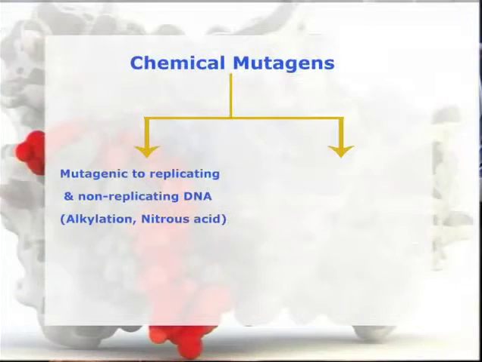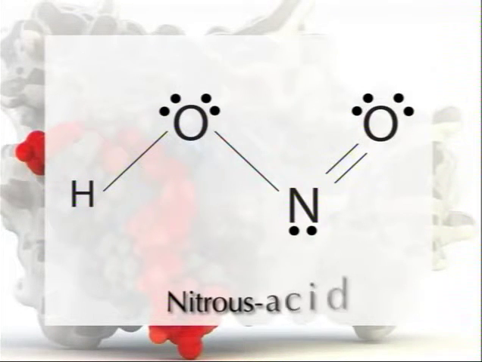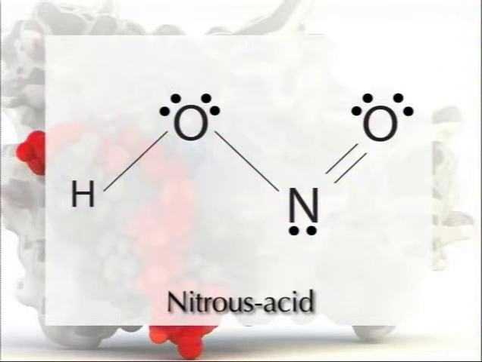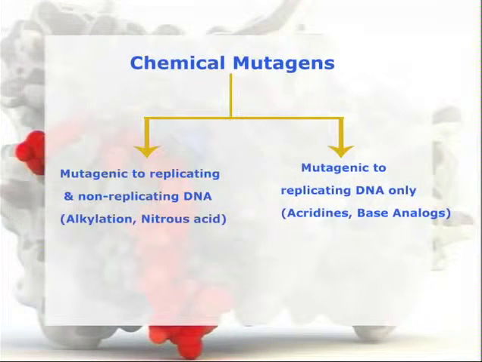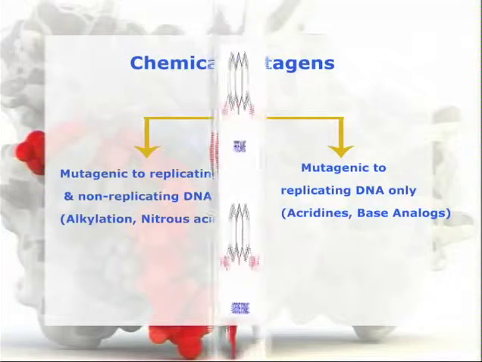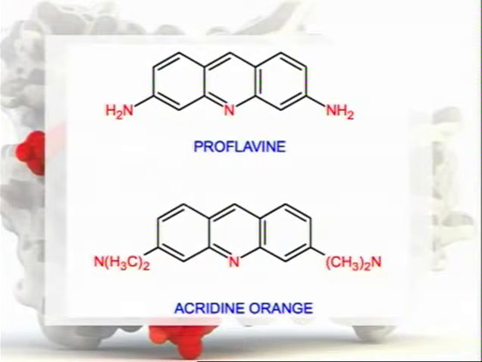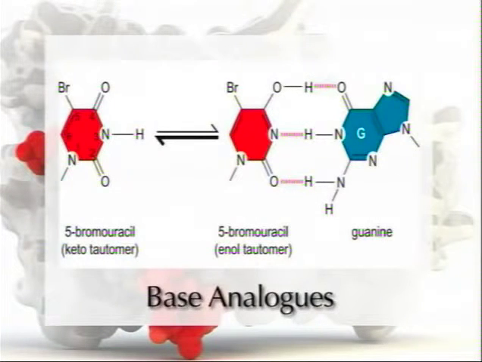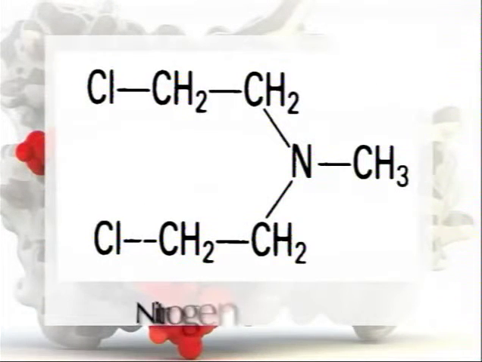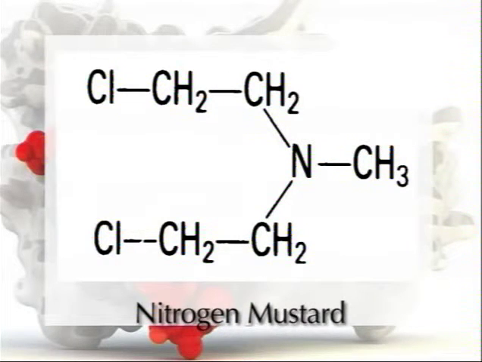Chemical mutagens can be divided into two classes. Number one, those that are mutagenic to both replicating and non-replicating DNA, such as the alkylating agents and nitrous acid. And number two, those that are mutagenic only to replicating DNA, such as acridine dyes and base analogues. The nitrogen mustard was the first example of a chemical mutagen. This nitrogen mustard, which is a component of poisonous mustard gas, was used in World Wars I and II.